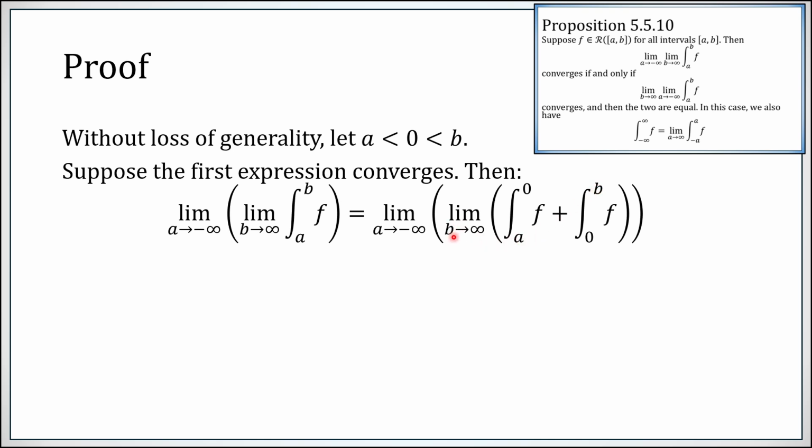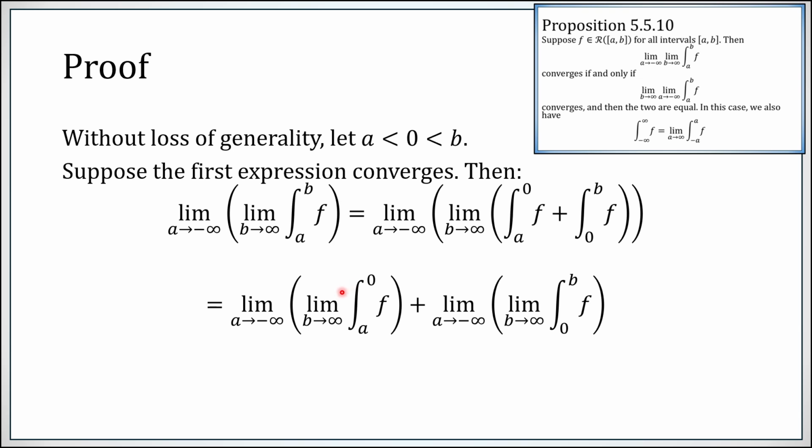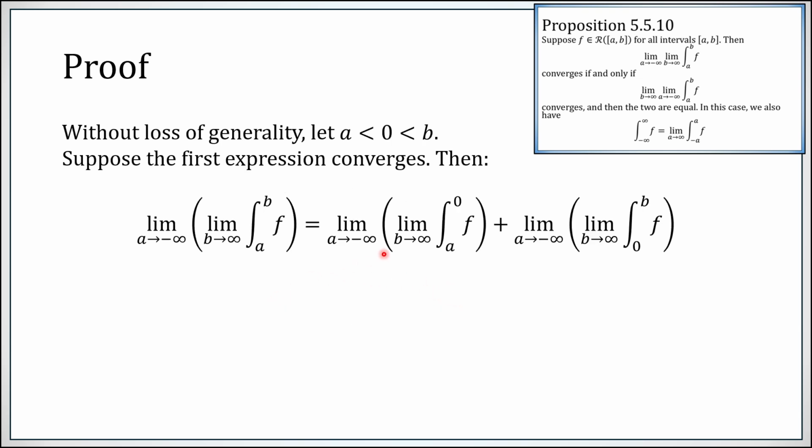As far as this limit is concerned, this first term is a constant. So let's distribute that limit as b approaches infinity across those two terms, and then distribute the limit as a goes to minus infinity across both terms. So here's where we are right now. We now have the limit as b goes to infinity of a constant, so that's just that constant. So now I just have the limit as a goes to minus infinity. Similarly, as far as this limit is concerned, this is constant. It has nothing to do with a, so I will recover that constant.